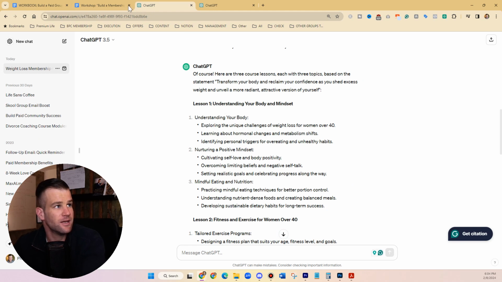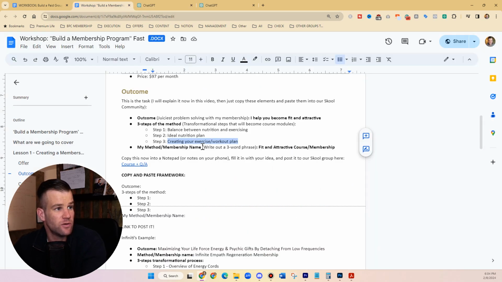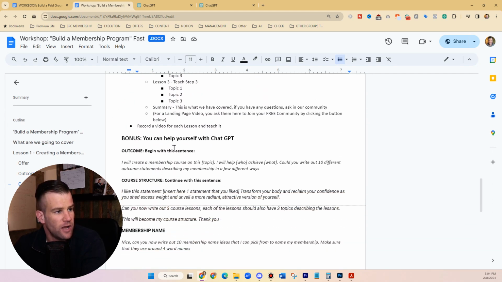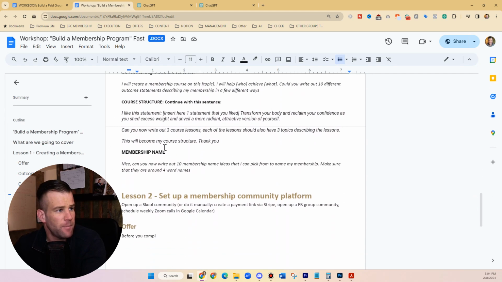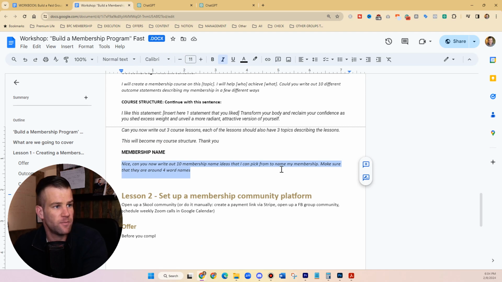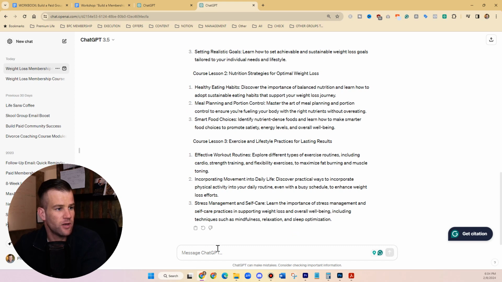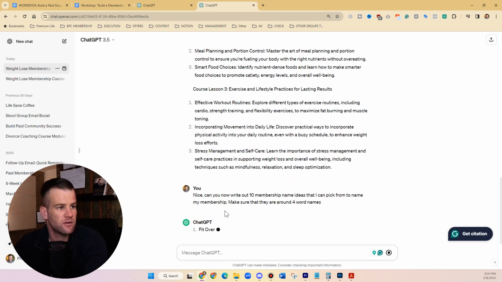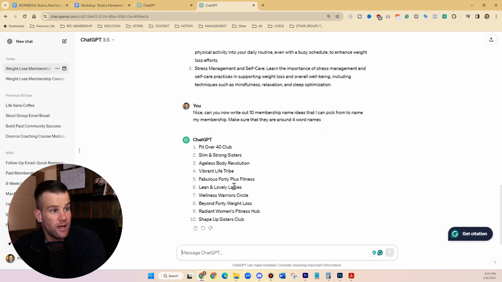So look, the next task, the last step that I would do: I want to decide on what my membership is going to be called now. So I wrote down here, membership name. Nice. Can you now write 10 membership names and ideas that I can pick from to name my membership? Make sure that they have around 4 word names or phrases, whatever. So we go here, we paste that in, and we just flow it out, and here we are now getting the name suggestions.